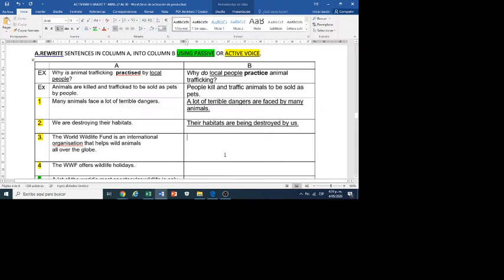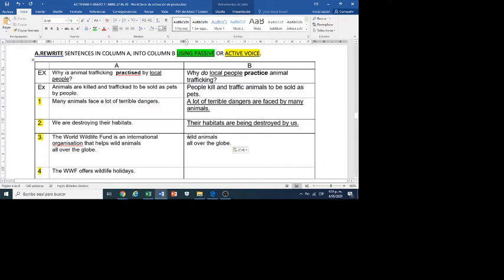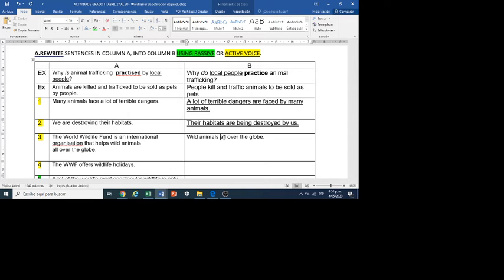The next, in this case, is the opposite. Who receives the action here? Wild animals all over the globe. So this is the part that goes here. Capital W. Wild animals all over the globe. This is present, so the passive voice is also in present.